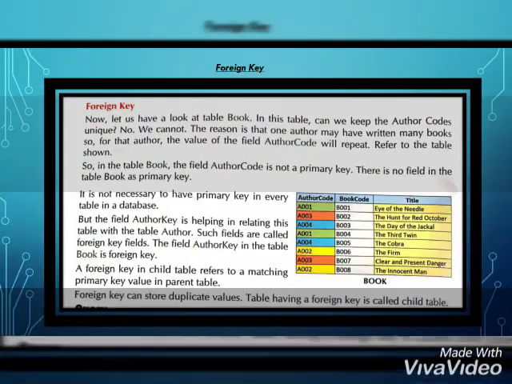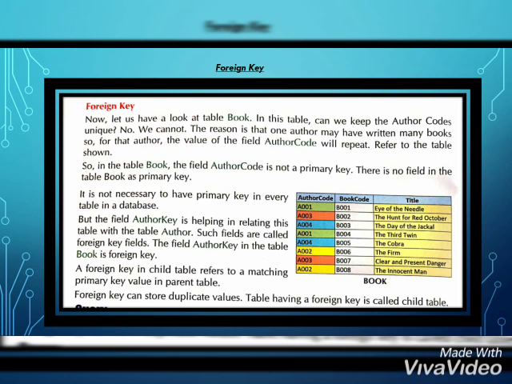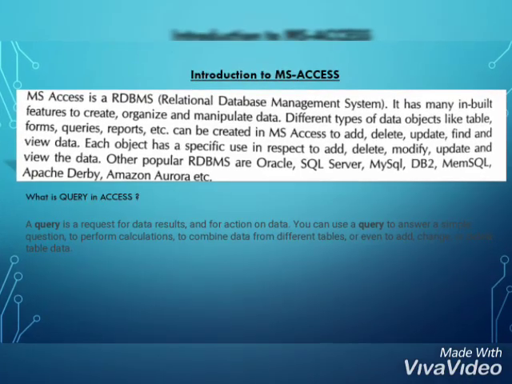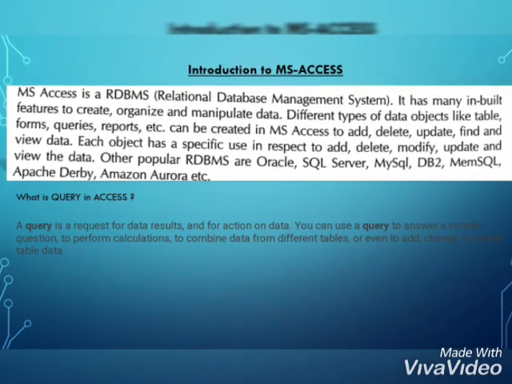RDBMS stores the data in one or more tables called relations. In RDBMS, one term we are covering is foreign key. A foreign key in an RDBMS refers to a field in a table that stores values from a primary key field in another table to relate two records to each other. Table: a table is a collection of data related to a single topic, and a database is a collection of tables.